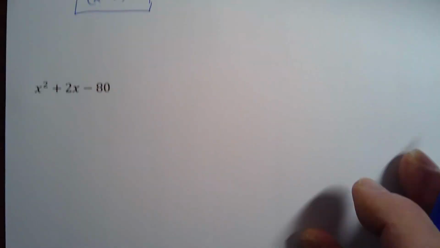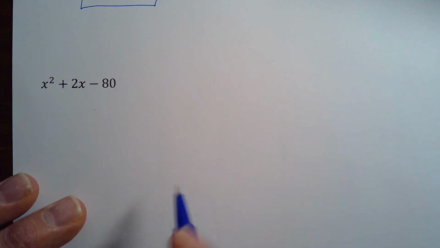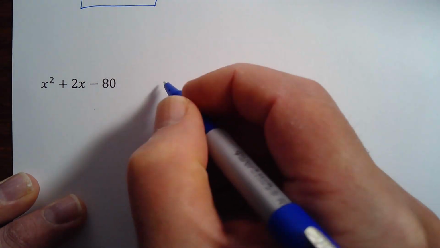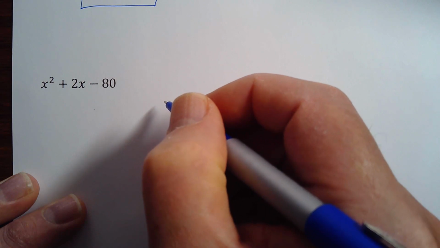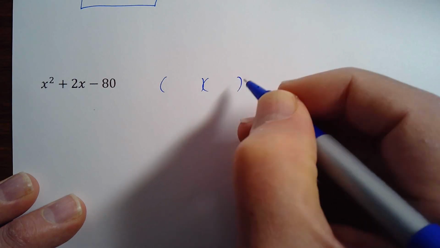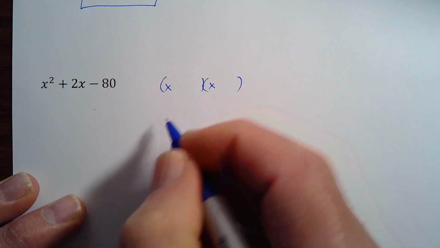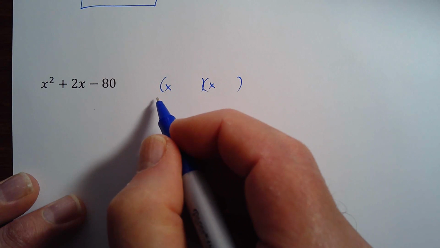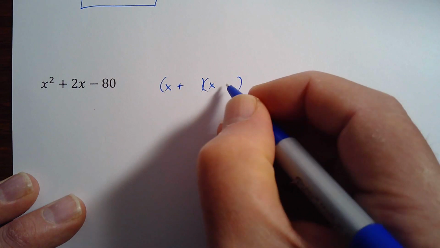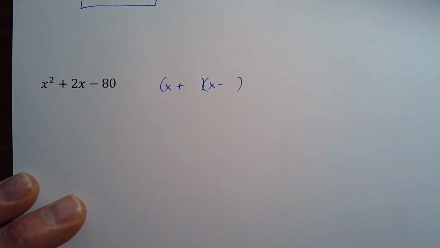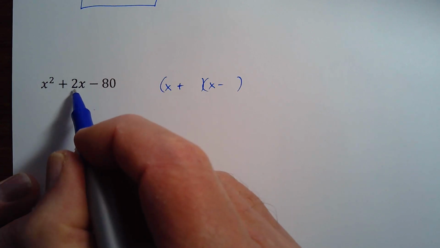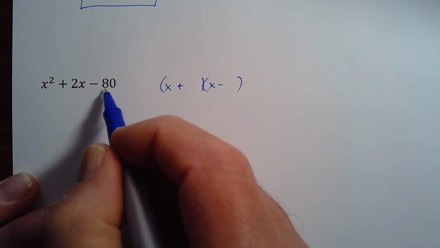All right, last one here. This would have been a sticker problem back in the day when we had sticker problems. So I'll give you guys some time to work that out. All right. So this one has x's for our linear terms, just like normal. And now this was a negative 80. So one should be positive, one should be negative. And now I got to find out what times what makes 80. That's just 2 apart. This is going to be the difference of those 2 factors.